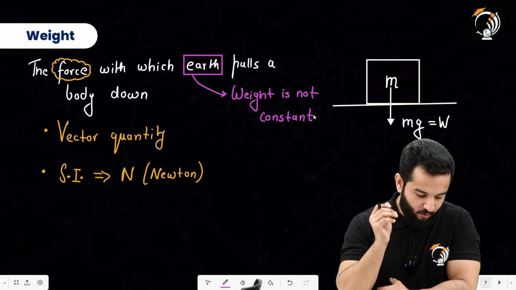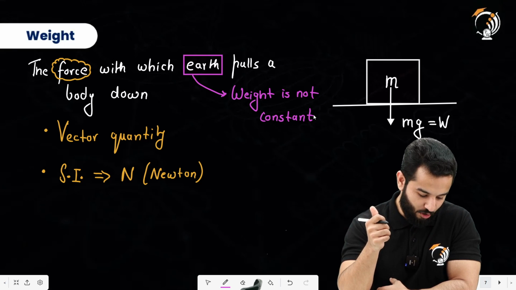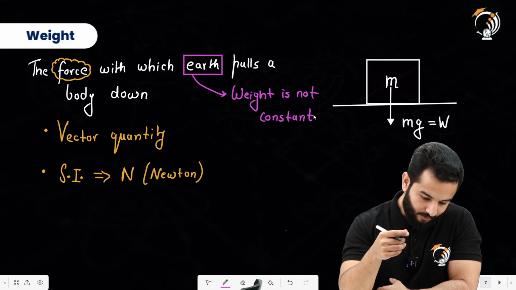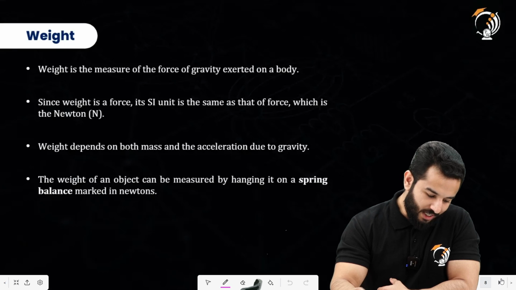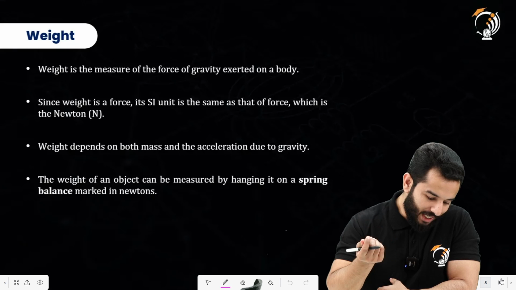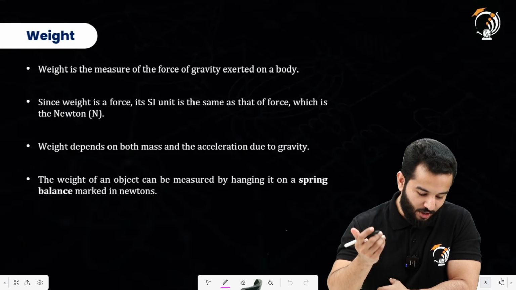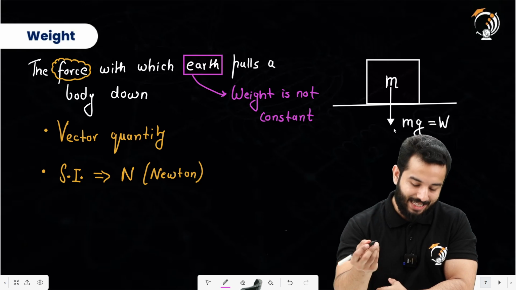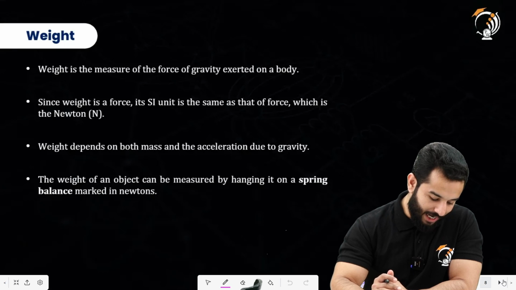So we have talked about weight being the force with which the earth pulls the body down. It is a vector quantity, which means that it has got direction and magnitude. Magnitude is equal to mg. Direction is actually towards the center of the earth. Moving on, reading the same things over here again. Weight is the measure of the force of gravity exerted on a body. So it's another way to put the same thing. Since weight is a force, its SI unit is the same as that of force, which is newton. Weight depends on the mass and acceleration due to gravity. Obviously, we can see over here that weight actually depends on mass and gravity. Moving on, the weight of an object can be measured by hanging it on a spring balance marked in newtons.